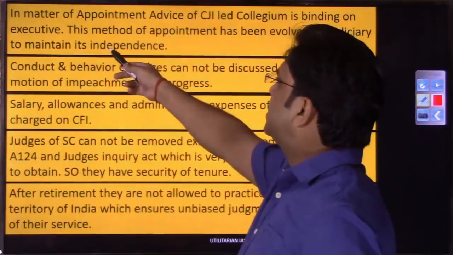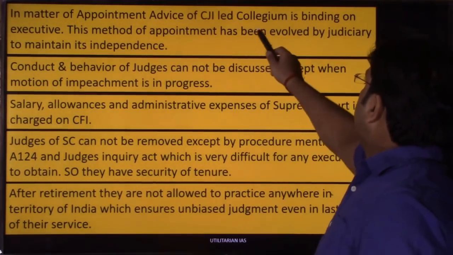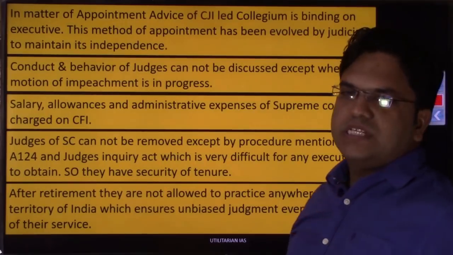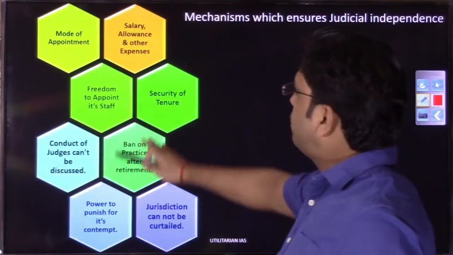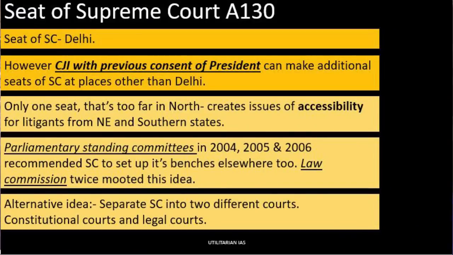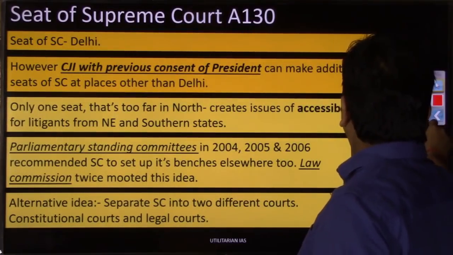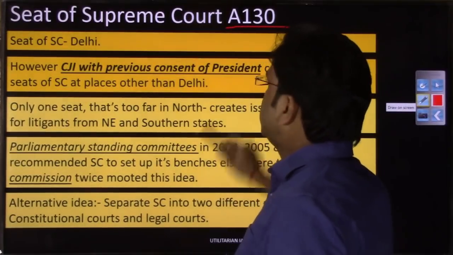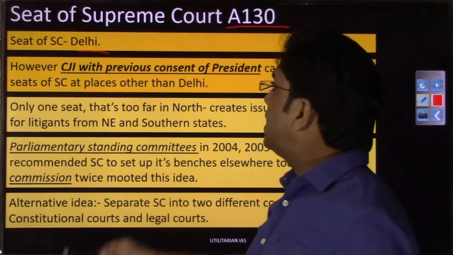So mode of appointment, in the matter of appointment, the advice of the Chief Justice of India led collegium is binding on the executive. So all these points are just a textual explanation of whatever we had discussed in this slide. So I hope these points would be clear to you. Now we are moving to the next slide to discuss the seat of the Supreme Court that has been named in Article 130 specifically. So right now we have the seat of the Supreme Court in New Delhi, right, and that is mentioned